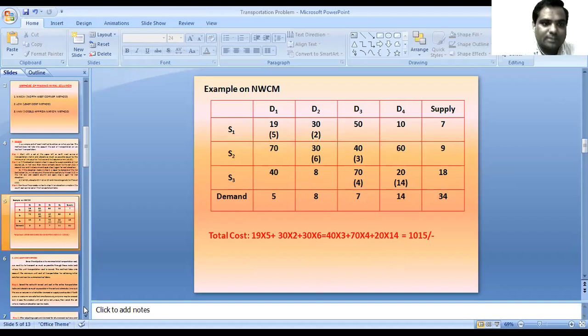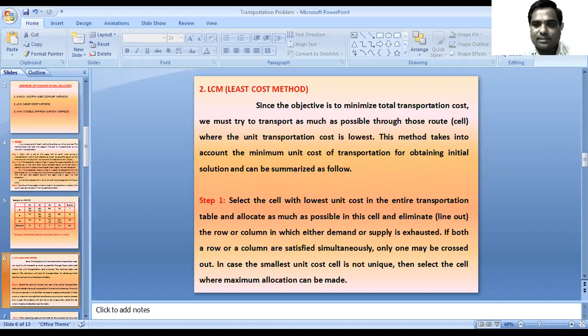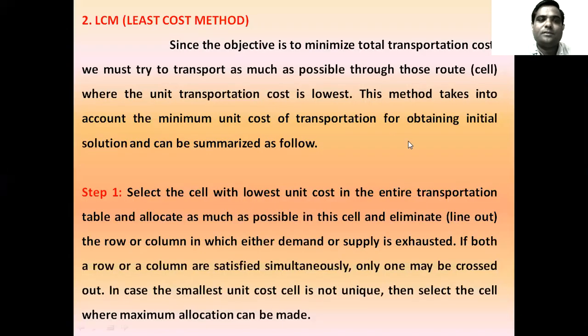The second method is called the least cost method. Least means minimum cost. The objective of these methods is to minimize the total transportation cost. Since the objective is to minimize the total transportation cost, we must try to transport as much as possible through those routes where the unit transportation cost is lowest.